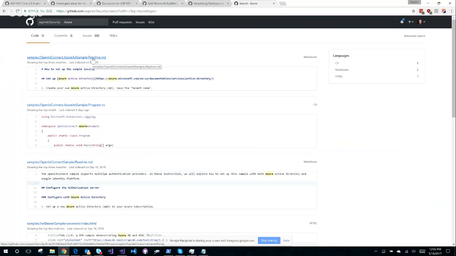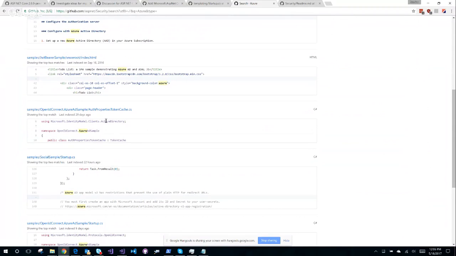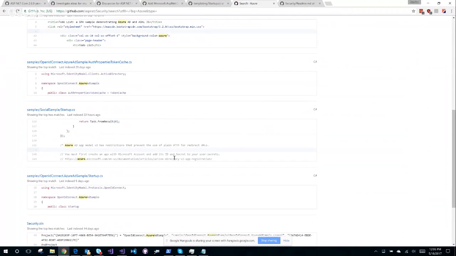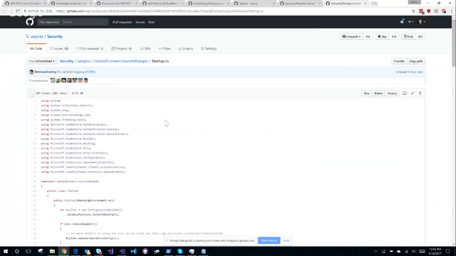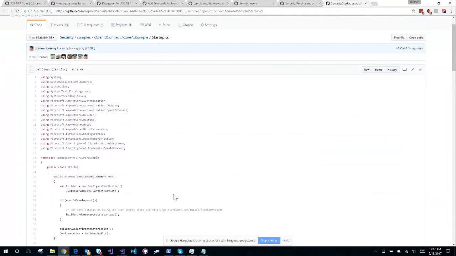README. Interesting. Let's have a look. Don't know how up to date that is. OpenID, JWT bearer, auth properties, token cache, and so on. OpenID Connect Azure Startup. That looks good. What's that doing? Let's have a look. Configure services. Add auth. This looks like the old stuff. I'm not seeing it.